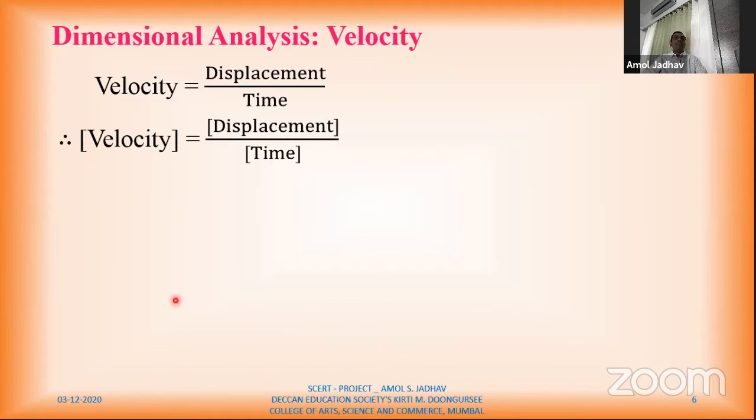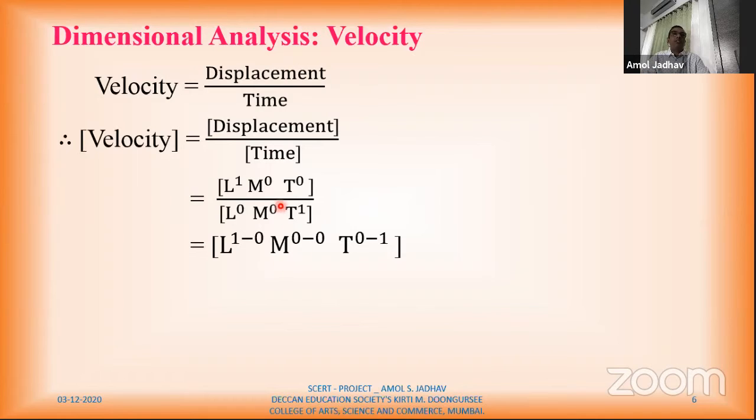Therefore, the dimensions of velocity are dimensions of displacement upon dimension of time. Therefore, dimensions of displacement are L1, M0, T0. Dimension for time. There is no question of length. There is no question of mass. There is only time, which is one time. So I can write dimensions for time as L0, M0, T1.